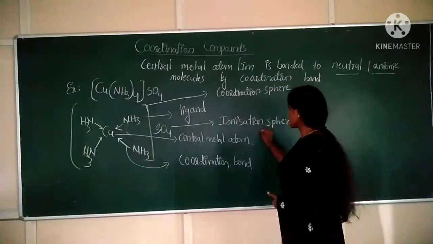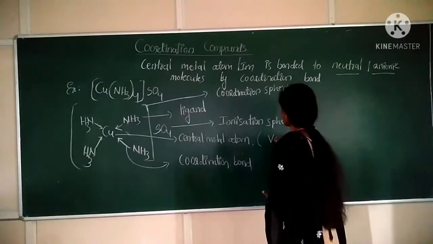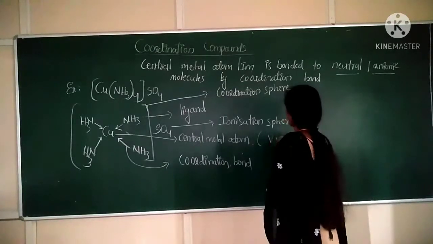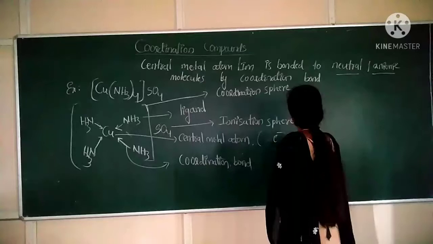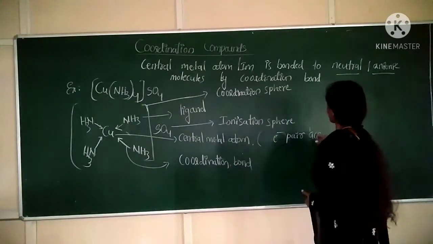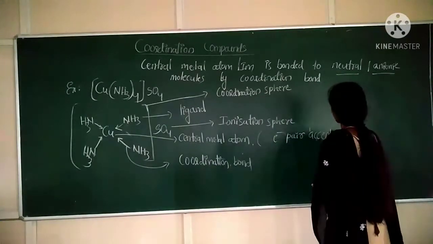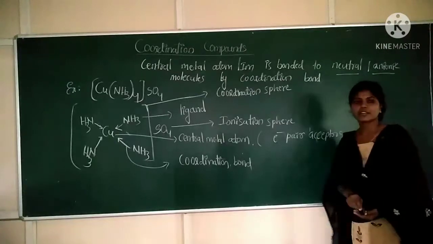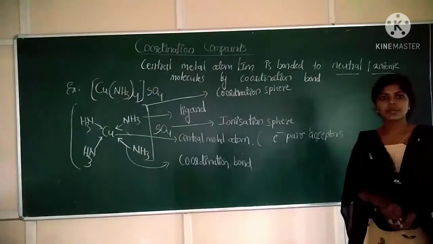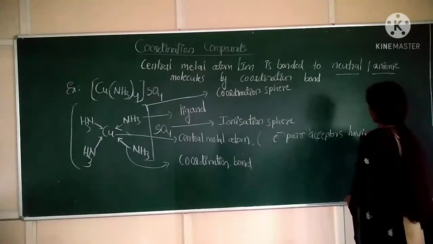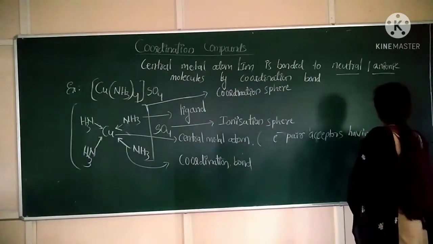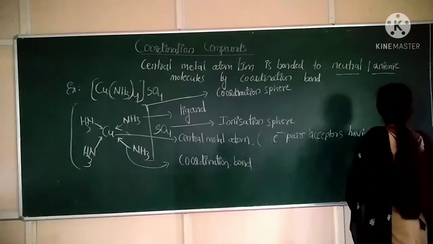Central metal atoms or ions are electron pair acceptors, containing vacant orbitals.